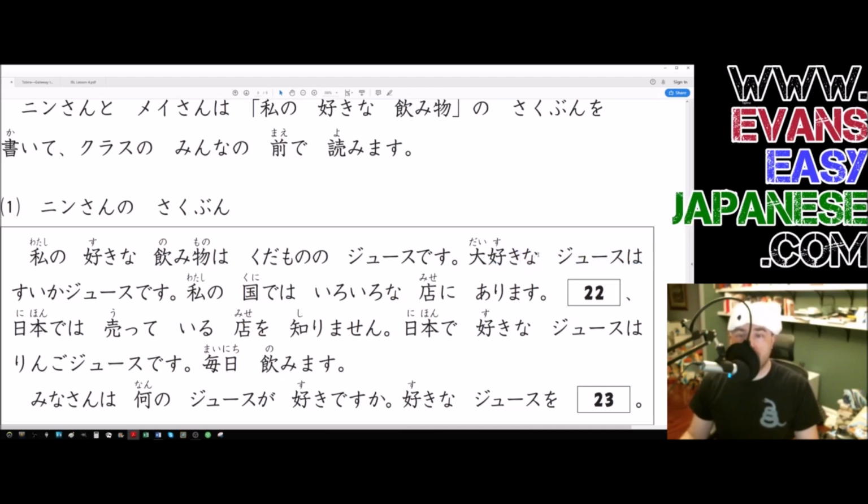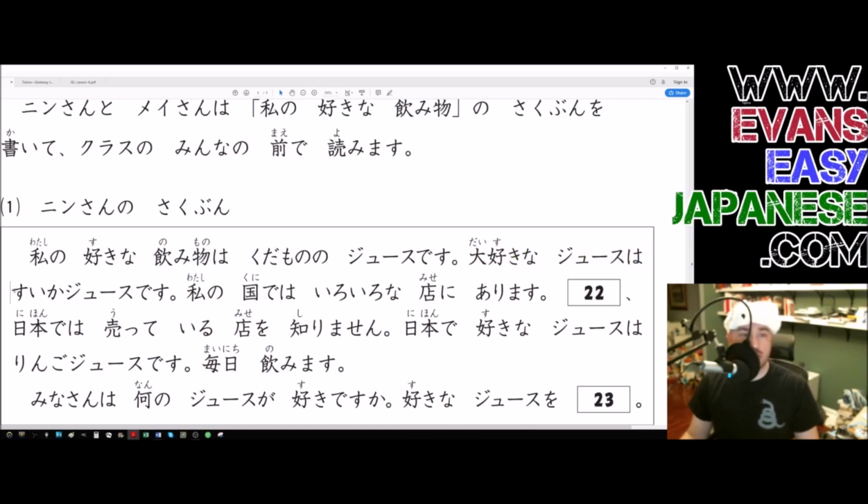So once again, we have a na particle. Actually, this technically isn't a particle, but I'm going to call it a particle just because it's easier to think that way. It's apparently a form of the copula, so that's really what it is, but you're going to hear me call it a particle. It's actually part of the copula. Okay, so daisuki na juice wa. So as for the wa particle, as for juice that is being modified by daisuki. So as for juice that I really like.